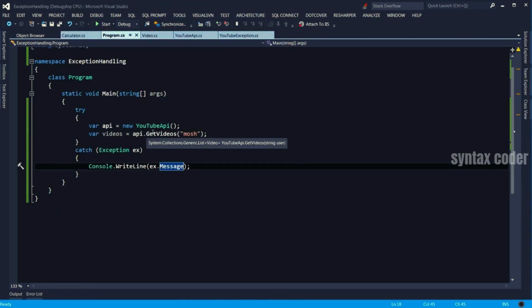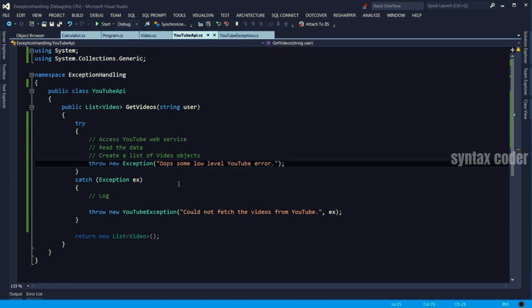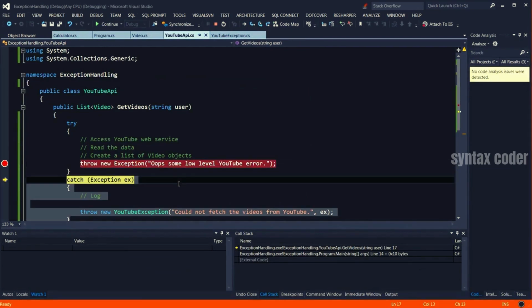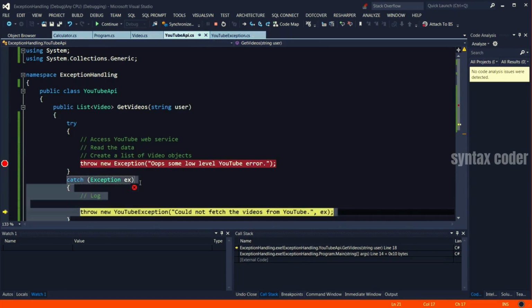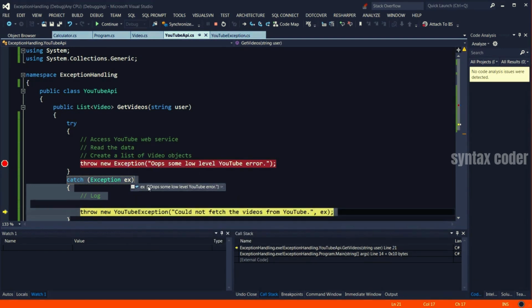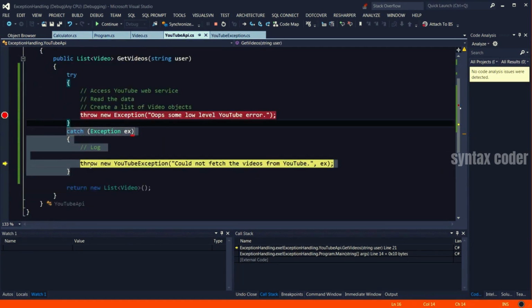Let's run the debugger and see exactly what is happening. So I'm going to go to YouTube API, put a breakpoint here, run the application in debug mode, continue with F10. So we throw an exception and we catch it here. This exception is of type System.Exception. And the message is, oops, some low-level YouTube error. Now here, we are throwing a new YouTube exception, wrapping that low-level exception before.